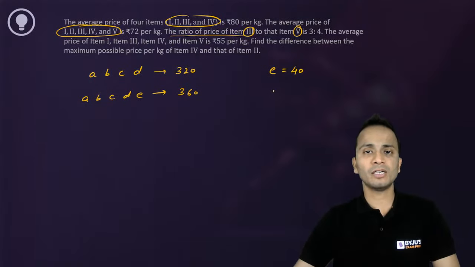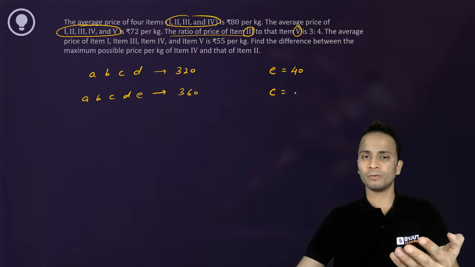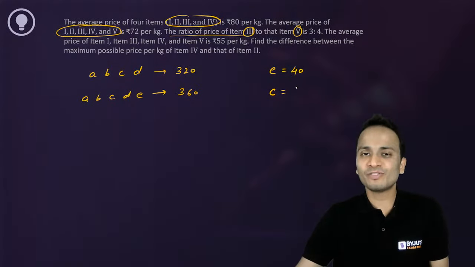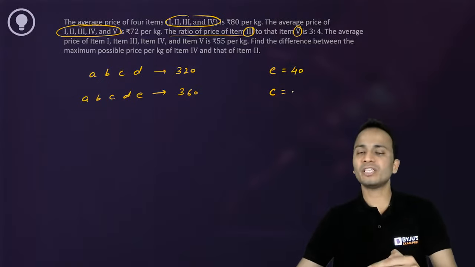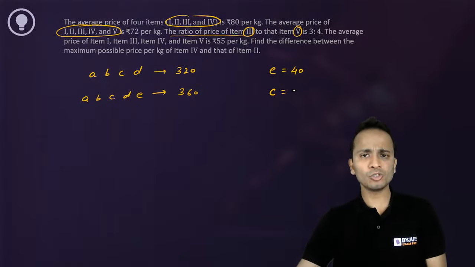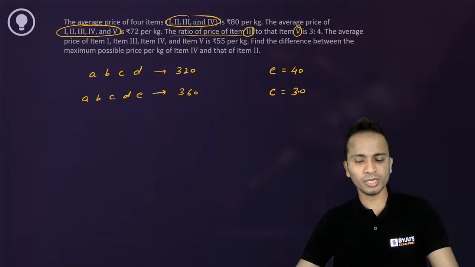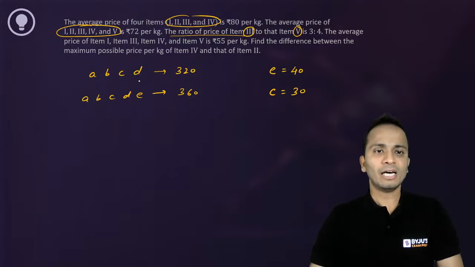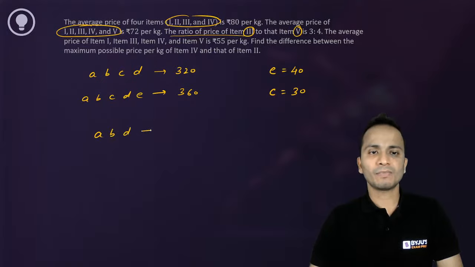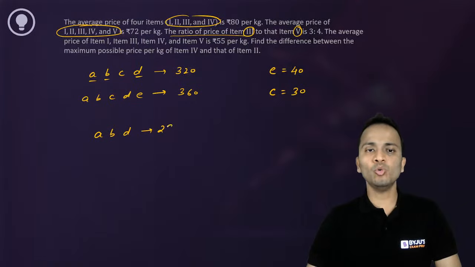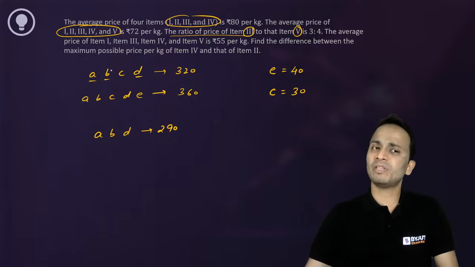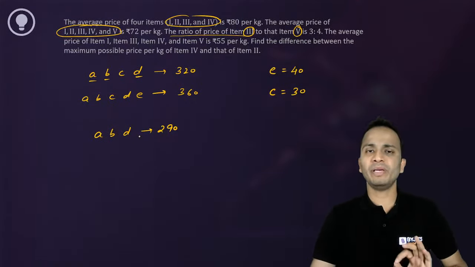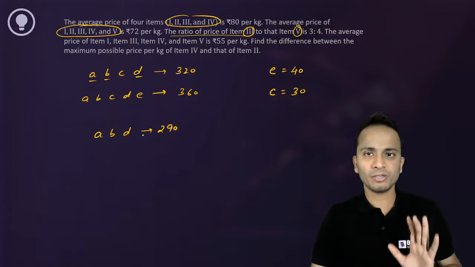Sorted, for now. Now they're telling us that the ratio of the price of third item to the fifth item, third and fifth, third was C. So third item to fifth item, the ratio is 3:4. So easily I can get the value of C. Okay, so the ratio is 3:4. So the value of C will be equal to 30. All right. Now the value of C has come as 30, so I can write A, B and D. The sum of A, B and D will be equal to 290. I have kept the value of C and I have made one new equation, right?